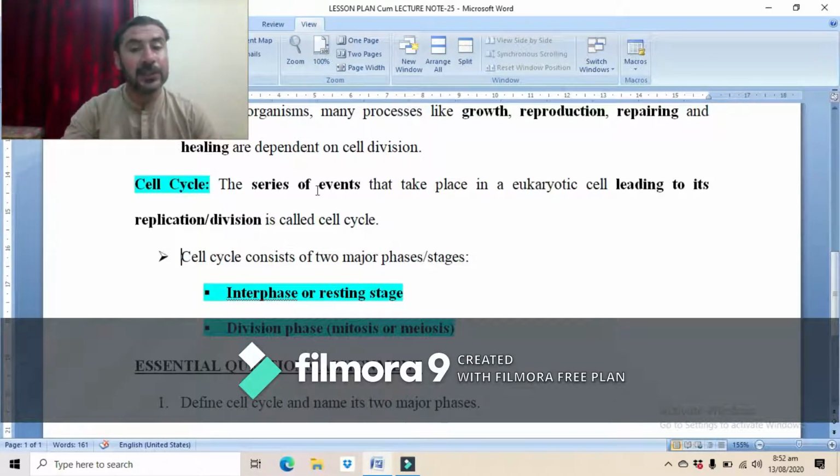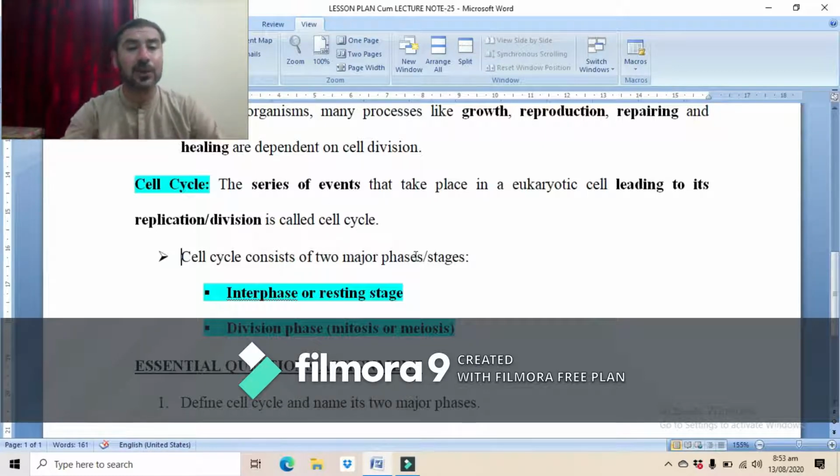Various events take place in the eukaryotic cells, which ultimately lead to its replication and division. So the series of events which takes place in the eukaryotic cells, and which ultimately divide one cell into 2 or 4 cells. In case of mitosis, 2 cells are produced. In case of meiosis, 4 cells are produced. So this is the cell cycle.